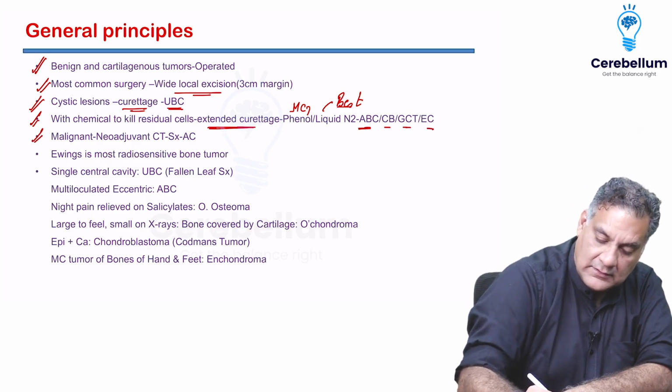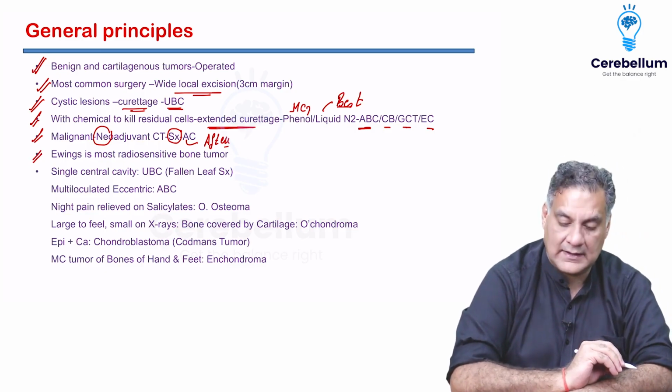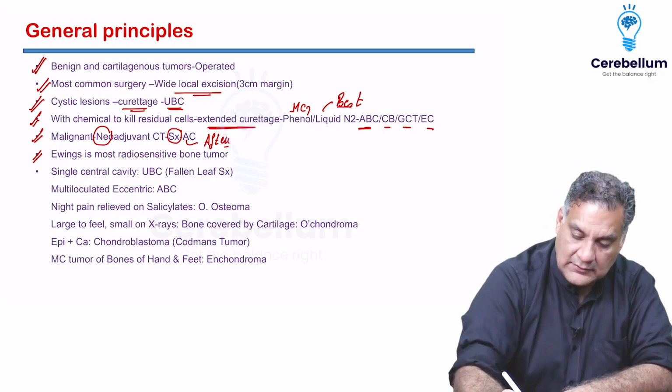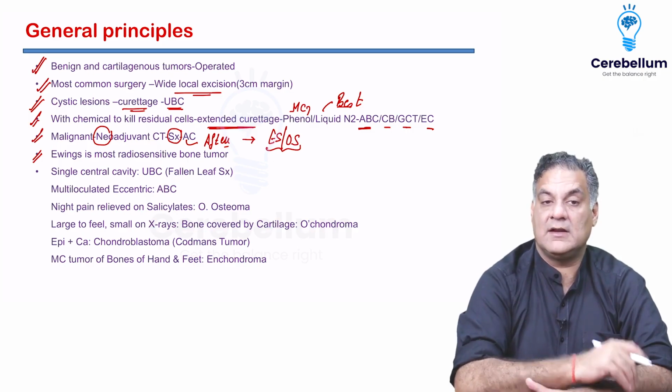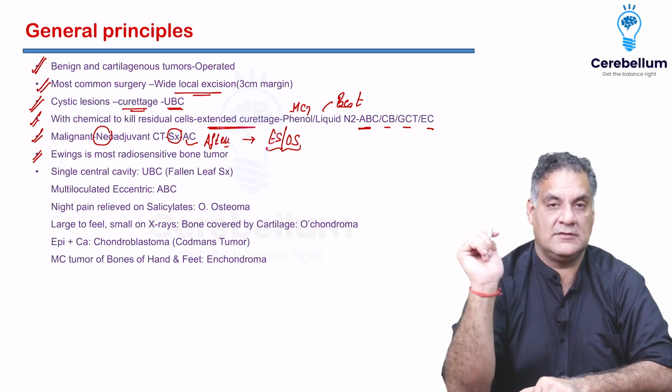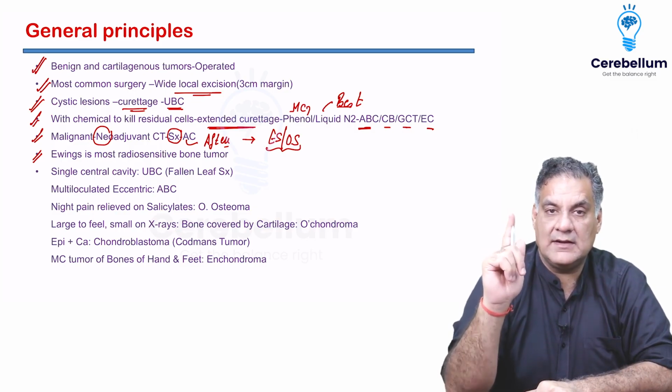Malignant tumors, neoadjuvant chemotherapy, followed by surgery, followed by adjuvant chemotherapy, which is given after. Ewing's is the most radiosensitive bone tumor known to mankind. But even then, the treatment for Ewing's sarcoma and osteosarcoma is neoadjuvant chemotherapy followed by surgery followed by adjuvant chemotherapy, although it melts like snow with radiotherapy. But remember, radiotherapy is not the primary modality for Ewing's.